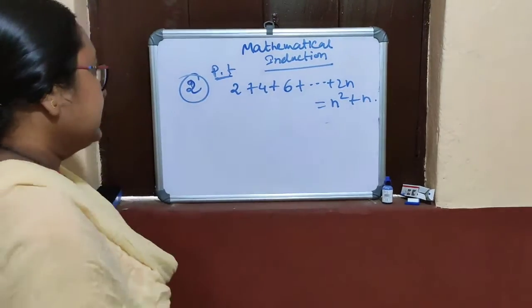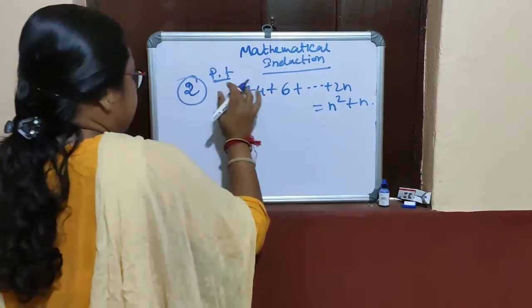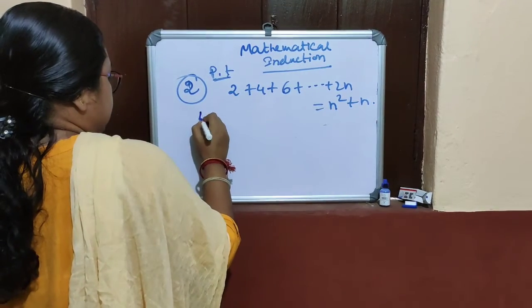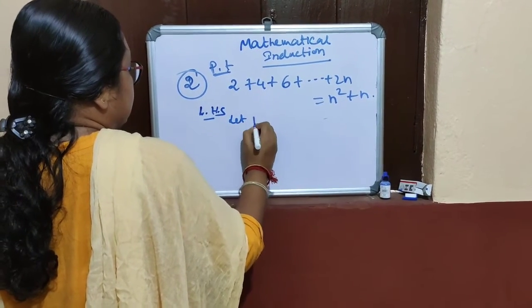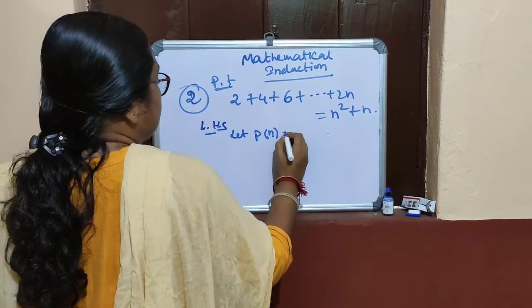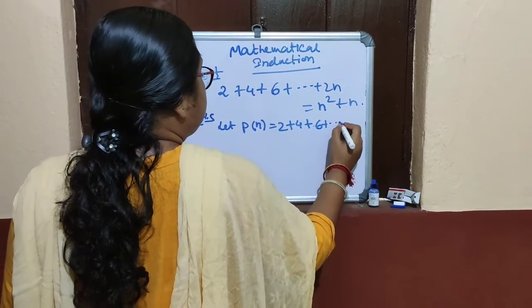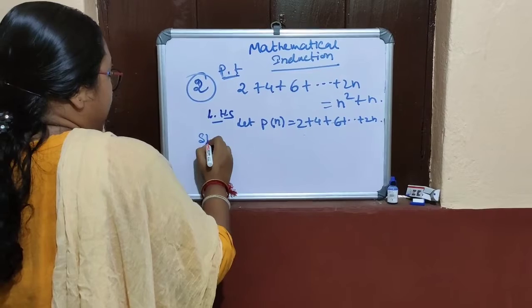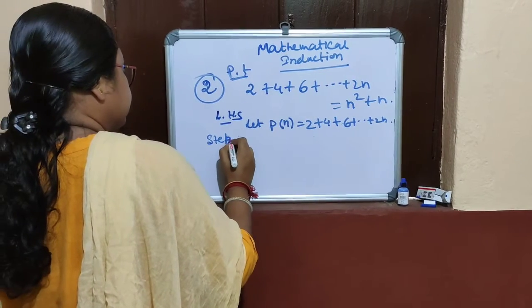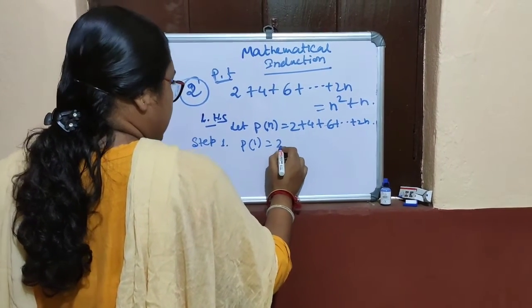Now go to example 2. Prove that this is equal to n square plus n. Now start from LHS. First step: let Pn equal 2 plus 4 plus 6 up to 2n. Step 1: P1 equals 2 only.